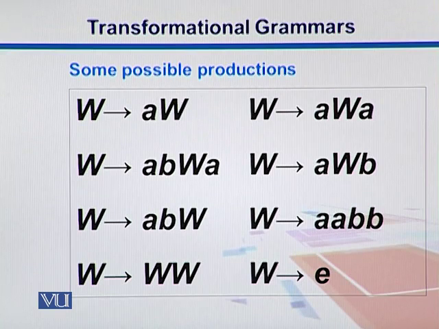W can expand as ABWA, it can be AWB where two letters are different, and so on. So in the end we might have W expanding into AABB. We can have a combination of two W's, where we can have different non-terminal symbols, so we can use them to model any kind of sequence. W can end in an empty string, where we can say that our production is stopped.